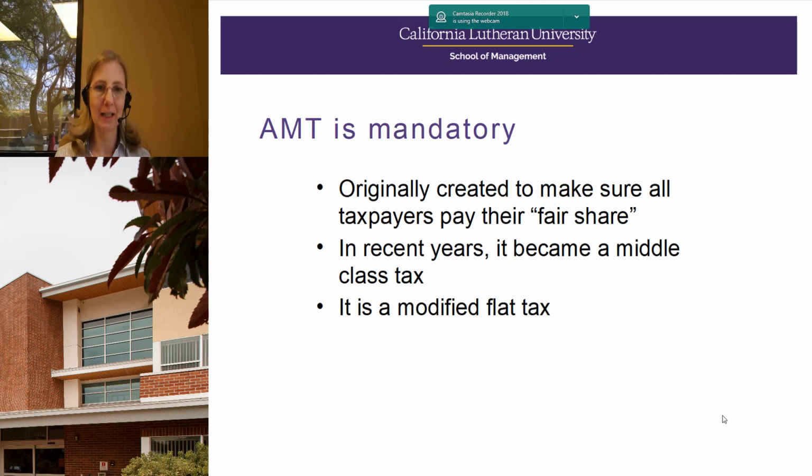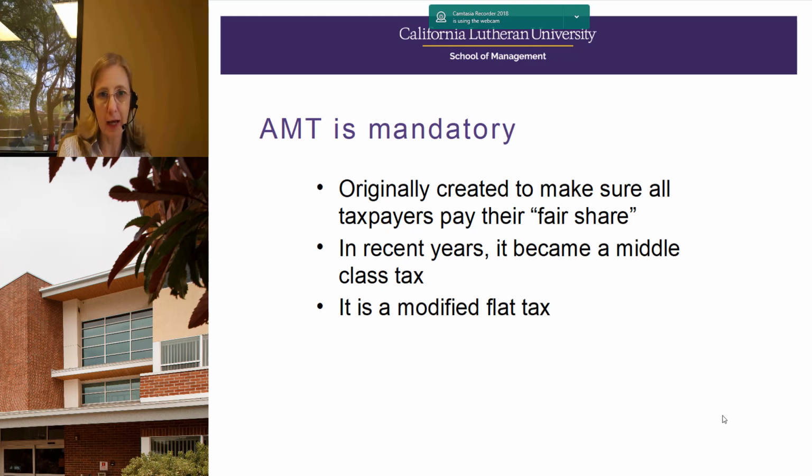So maybe back in the 80s, when AMT was first created, the IRS's computer systems couldn't really keep up with all of the new calculations, or at least they weren't recomputing each taxpayer's alternative minimum taxable income and tax liability. That has changed. So it is important that if you are preparing individual tax returns, and even more important if you are planning for individual income taxes, you make both of those calculations.